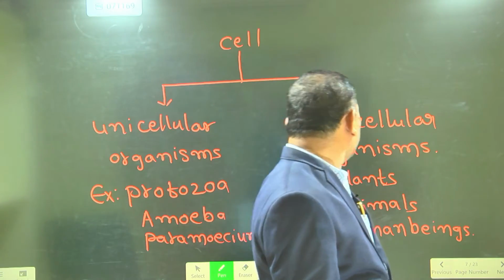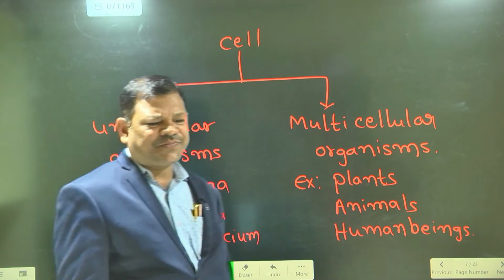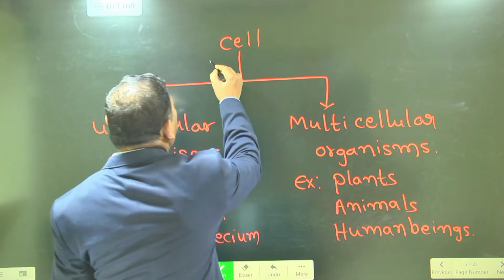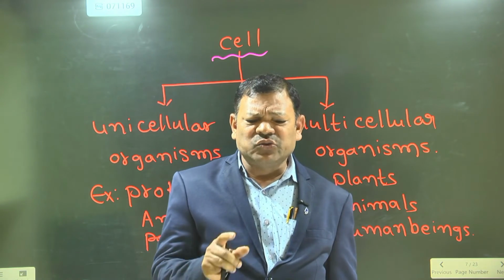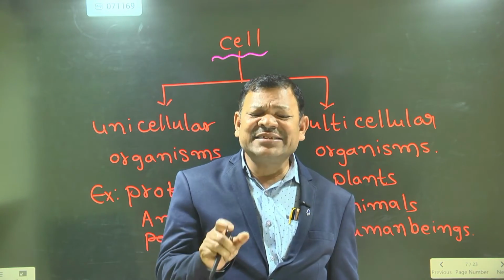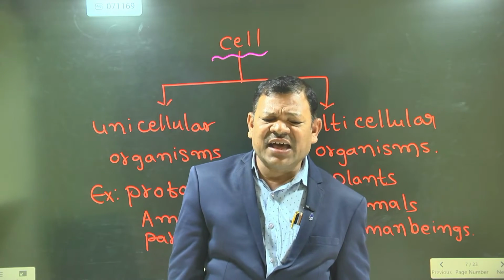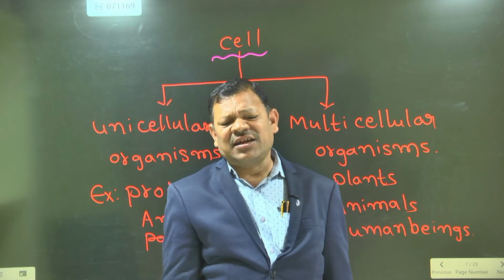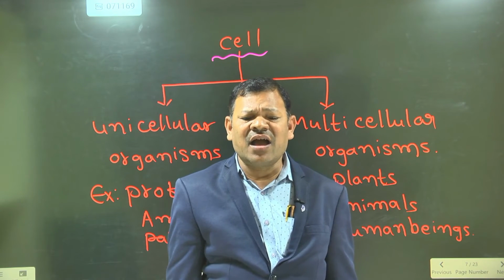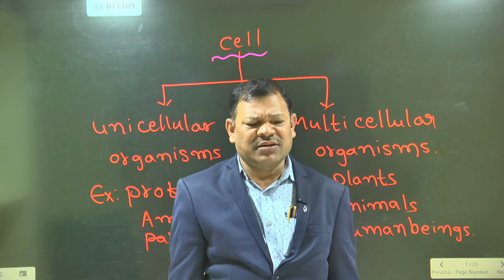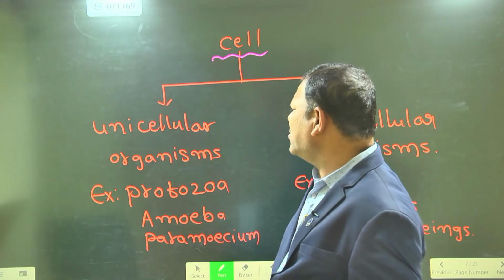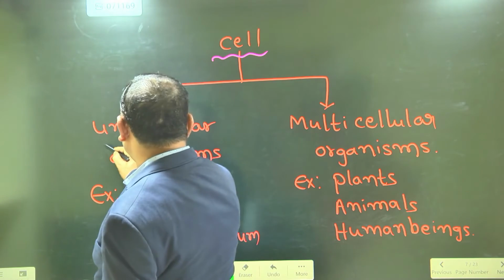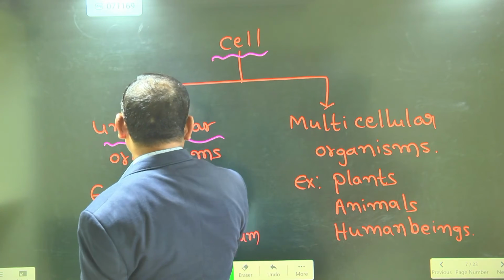Yes, sir. Next, based on the cells, organisms are classified into two types. One is the unicellular organism, second one is the multicellular organism. What is the meaning of the unicellular organism?